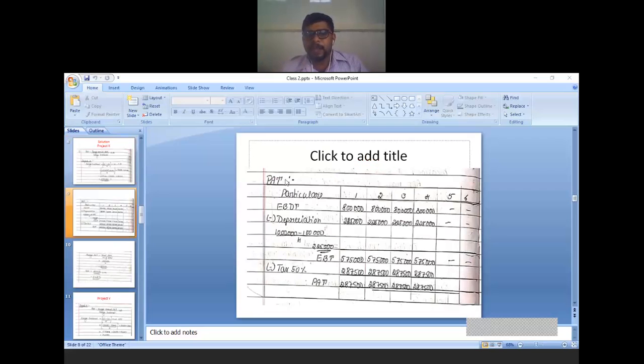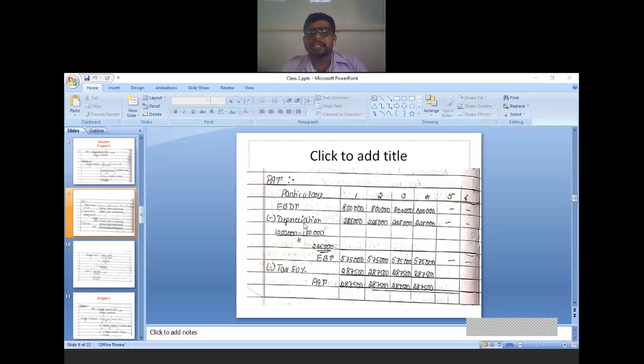Now, see how to calculate PAT. I am doing it like this, and there are 6 years given, 1, 2, 3, 4, 5, 6. EBDT is given in the problem. I am doing the calculation for project X now. EBDT each year 8 lakh, 5th year is not there, 6th year is not there. Not there means you don't write anything after that, you just take nil, because in the case of project X, the lifetime of the asset is just 4 years. Therefore, information is given in the problem only for the 4 years.